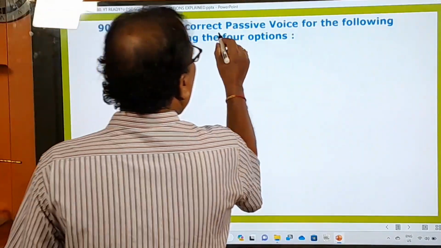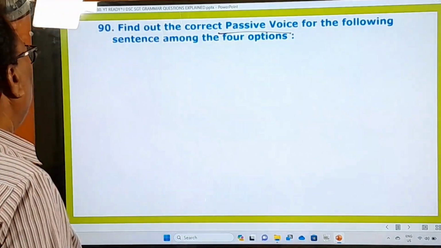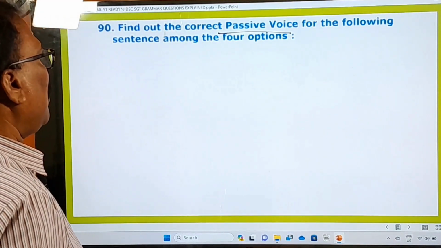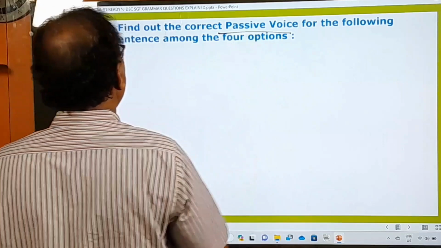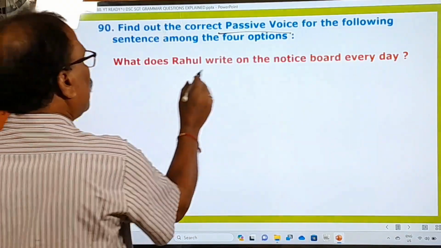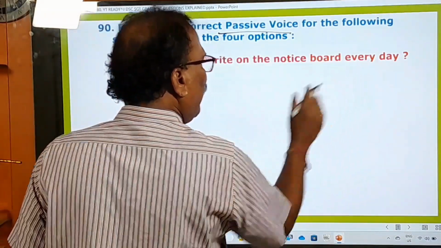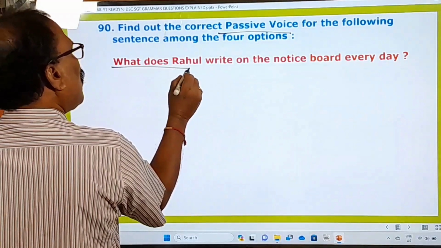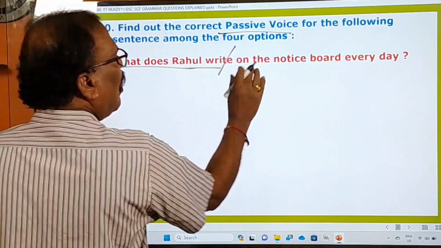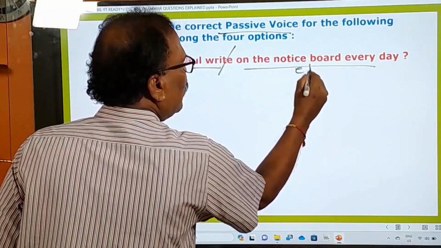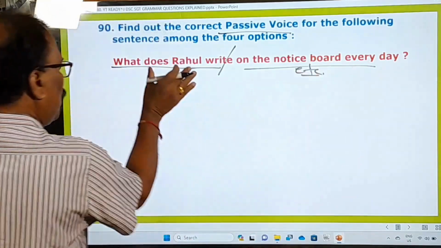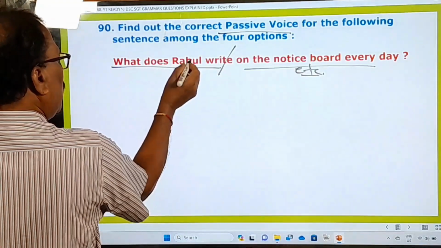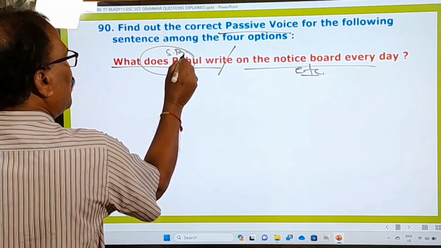Find out the correct passive voice for the following sentence among the four options. He is asking you to find out the passive voice. What does Rahul write on the notice board every day? So here, "What does Rahul write on the notice board every day?" is a wh-question, okay. So now we have to change it. This is given in the simple present.